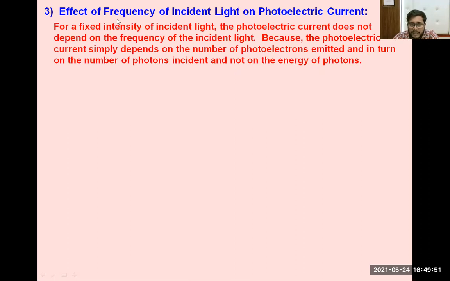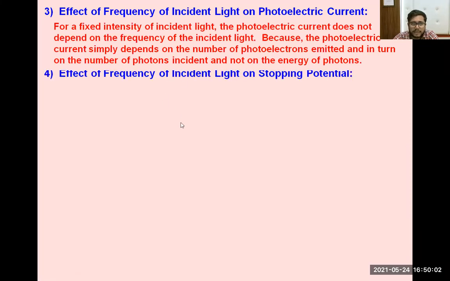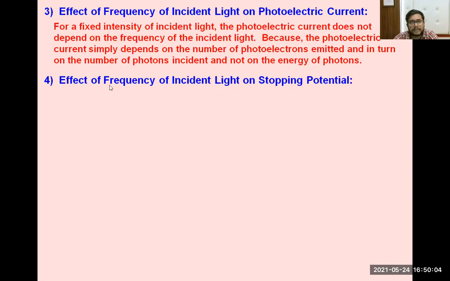Therefore, photoelectric current will simply depend on the number of photoelectrons. If the number of photoelectrons is higher, the number of incident photons is also very high.